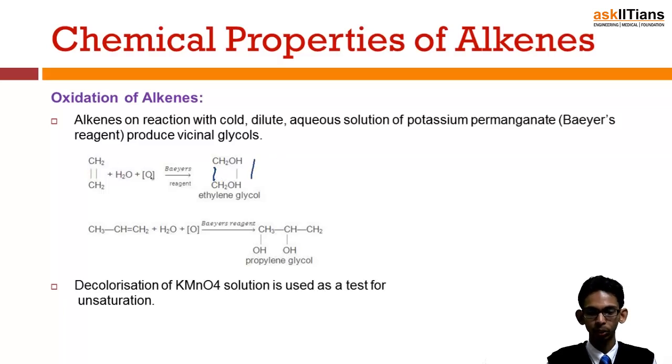When it is reacted with H2O and hydrogen peroxide, which produces nascent oxygen, the result formed is like this: CH2 CH2, one OH here, one OH here. This is ethylene glycol. Similarly, when propene is reacted with Baeyer's reagent, which is the aqueous solution of cold potassium permanganate, we get propylene glycol. That means OH attaches to the adjacent double bonded carbon atoms.